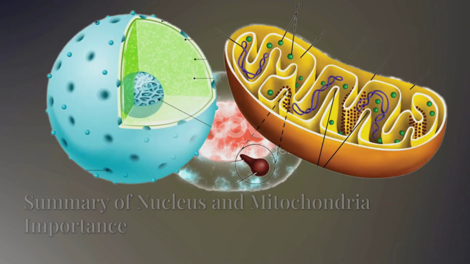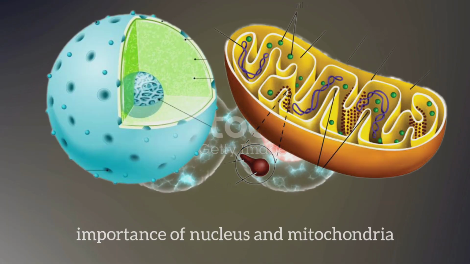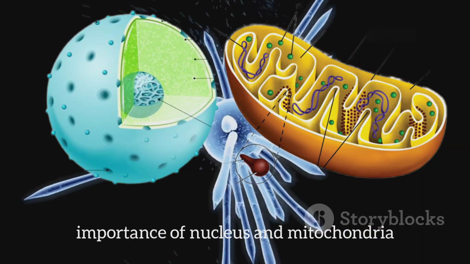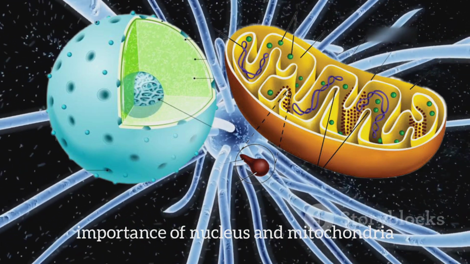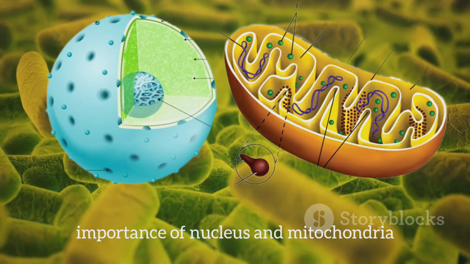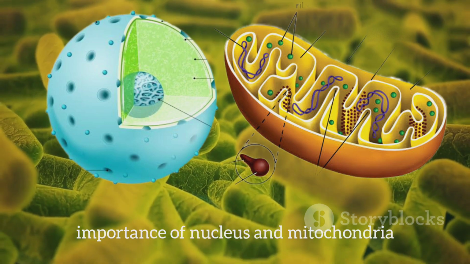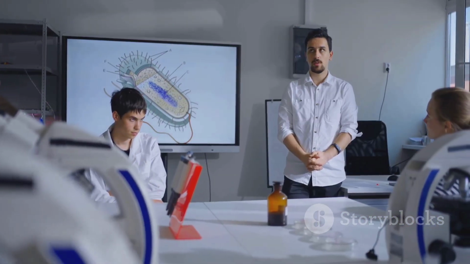So, in summary, the nucleus and mitochondria are essential components of eukaryotic cells, playing critical roles in genetic regulation and energy production, respectively. Prokaryotic cells, on the other hand, have a more streamlined structure and generate energy through alternative mechanisms.